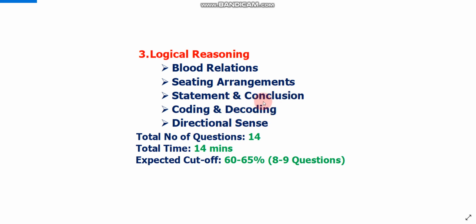You will definitely get 2 or 3 questions on each of these topics. If you prepare these 5 topics well, you can easily solve at least 10 or 11 questions, and you need to solve only 8 or 9 to clear the cutoff.